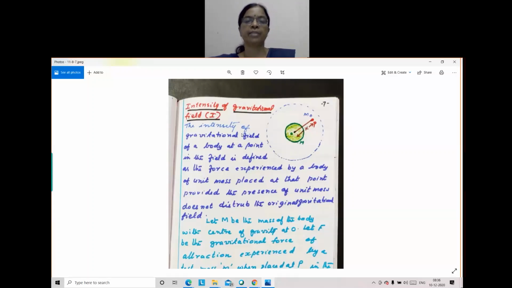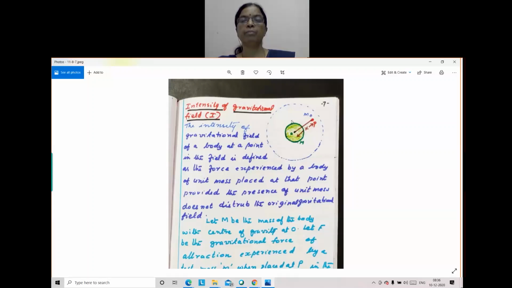Then we have to define intensity of gravitational field. Now I have marked this dotted circle. Here there is a gravitational field. Beyond that there is no gravitational field. Within that there is a gravitational field. And the intensity of gravitational field, will it be same or different? Children, intensity of gravitational field? Where will it be strong? Near to the Earth or far from the Earth? Near to the Earth. Yes, near to the body.